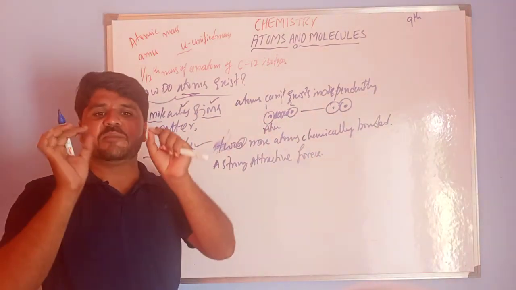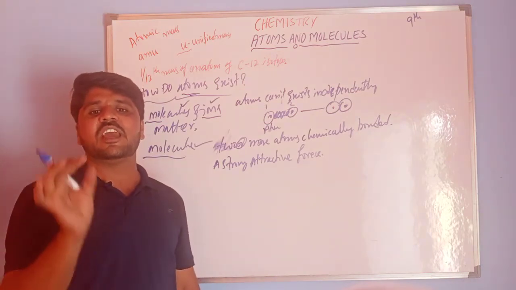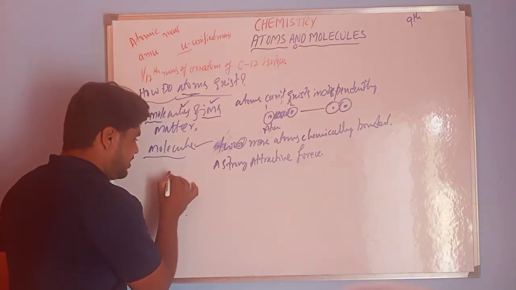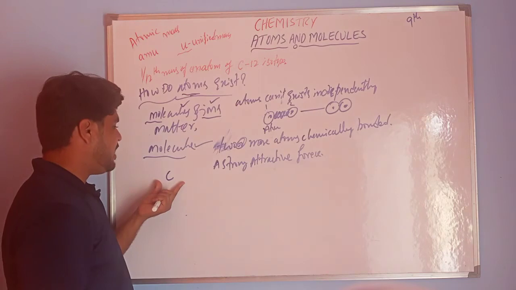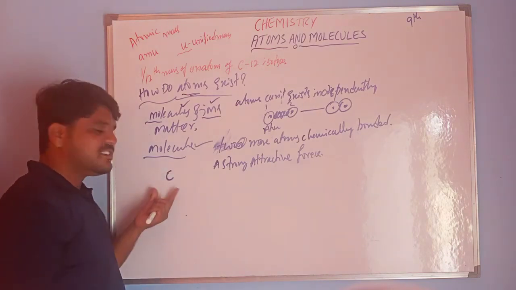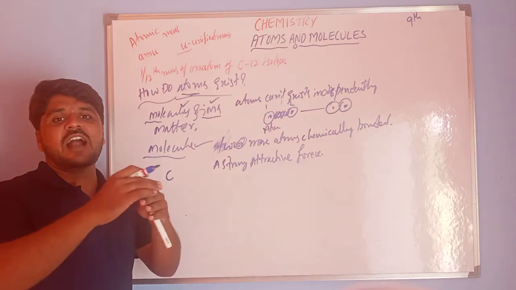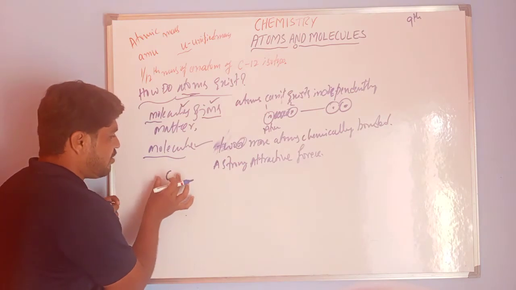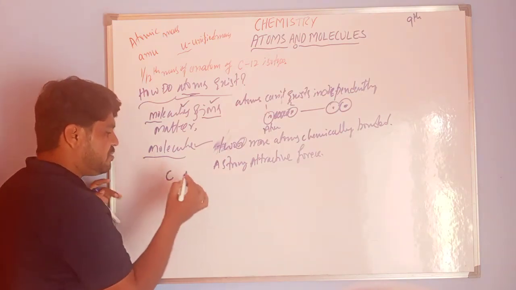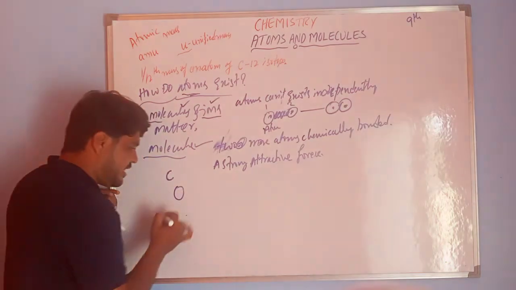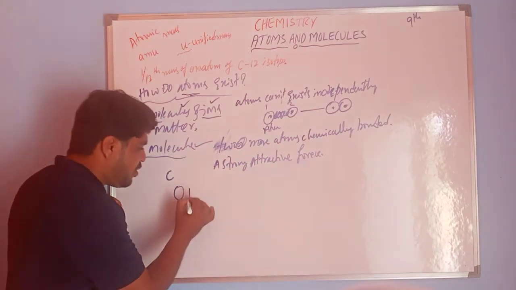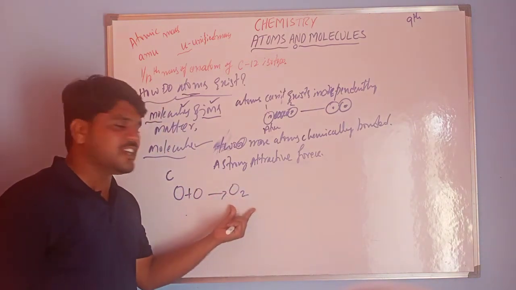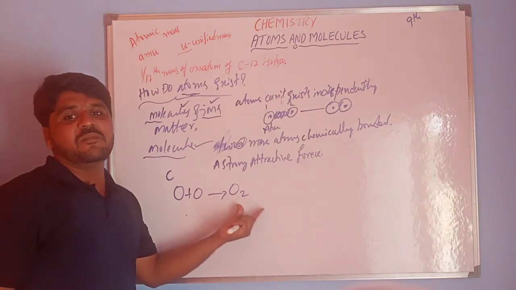You have to remember one more thing. Atoms of the same element, say I am taking carbon right now, are all the same type. And atoms of different elements can join together and form a molecule. This is oxygen, this is the symbol of oxygen. Combining one more oxygen, this forms O2. The same atoms combined together form a molecule.